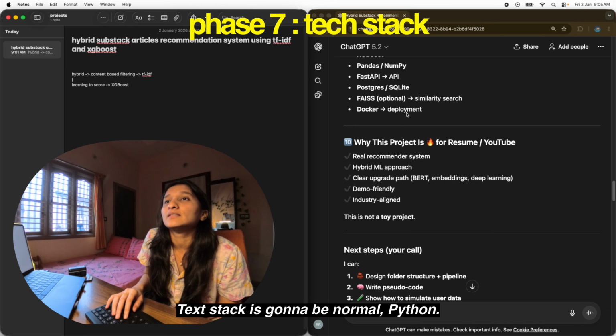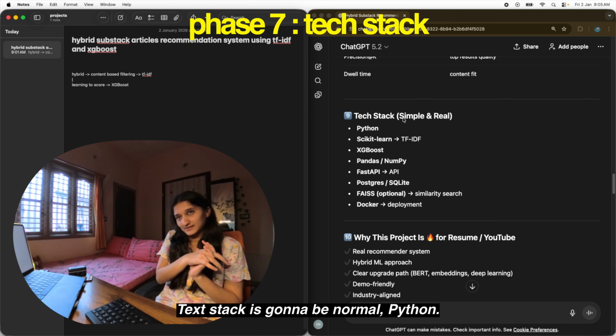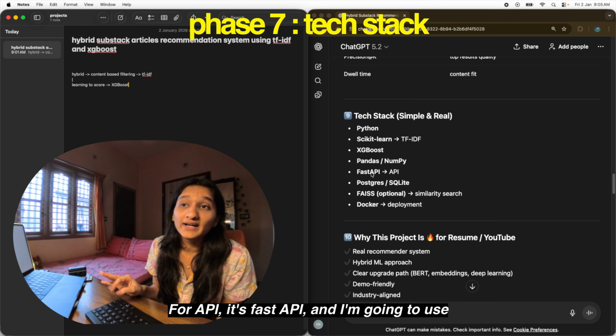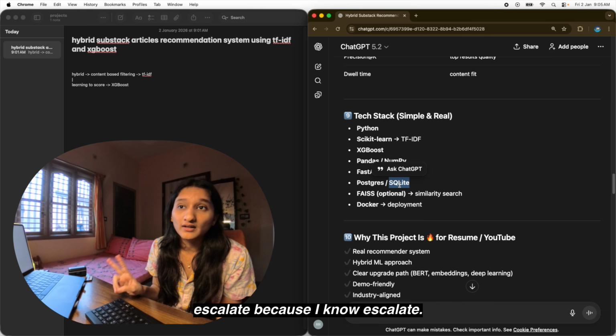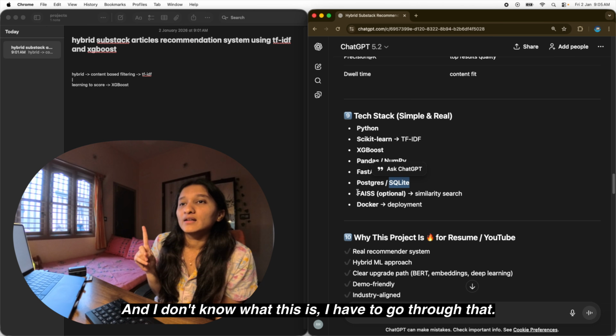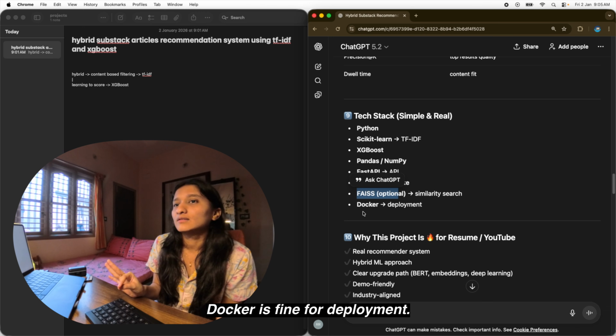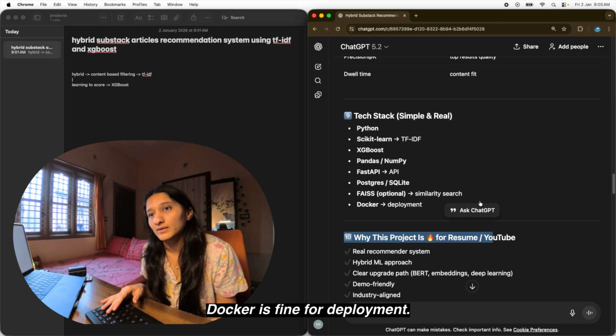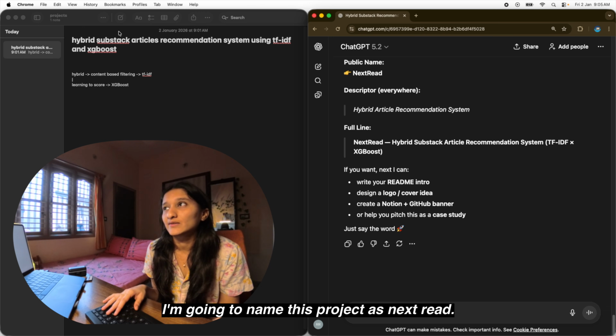Tech stack is gonna be normal Python. For API, it's FastAPI, and I'm gonna use SQLite because I know SQLite. And I don't know what this is, I have to go through that. Docker is fine for deployment. I'm gonna name this project Next Read.